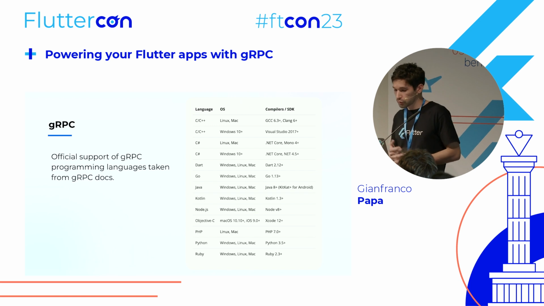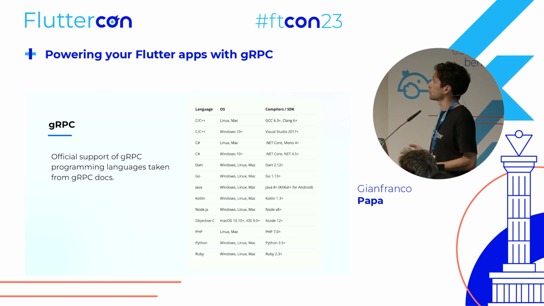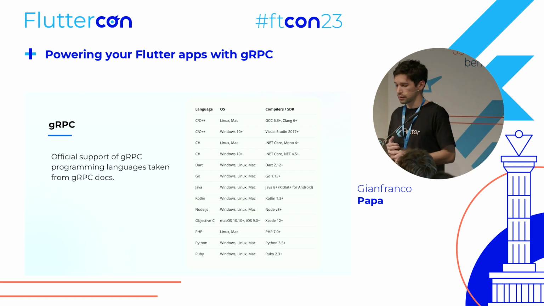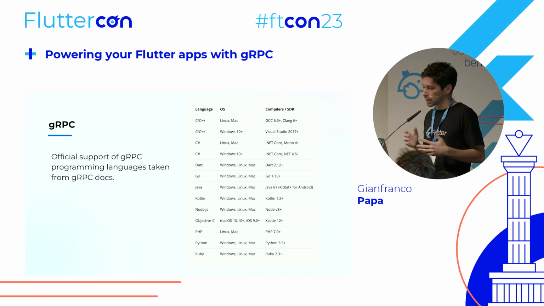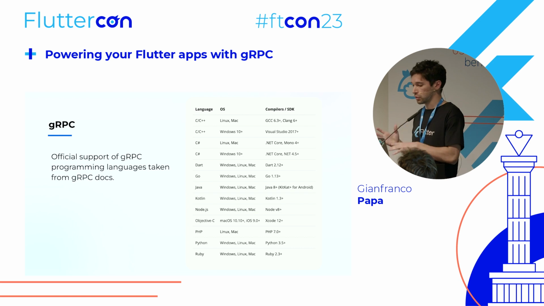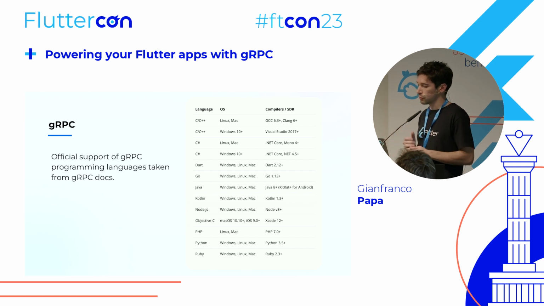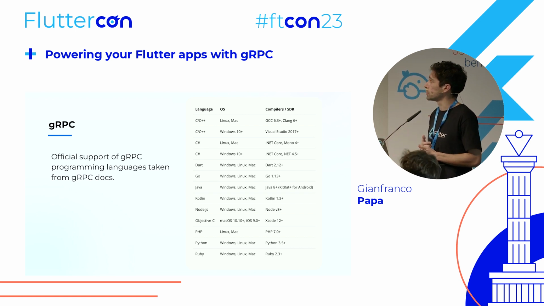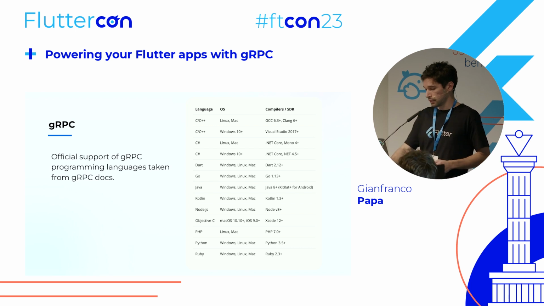The cool thing about gRPC is that it supports a lot of languages. Here we have Dart, right? But what I'm trying to say here is that you could even use different languages in your backend, for example. In fact, this is something that is used in microservices architecture, because you can select your language, and using gRPC will facilitate a lot of the things to deal with different languages.